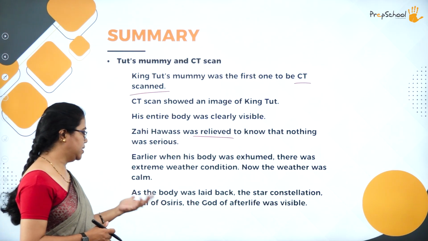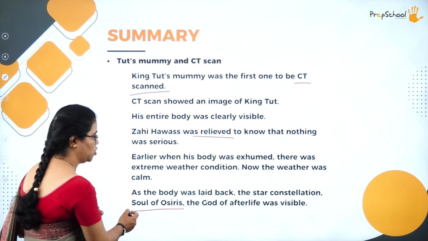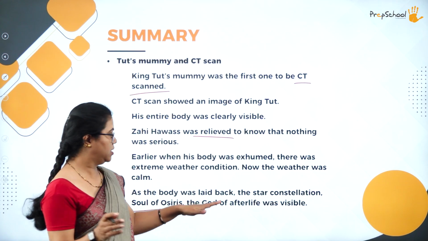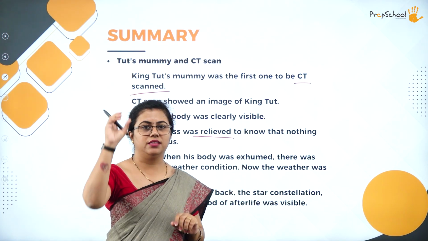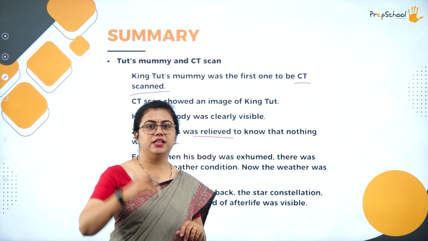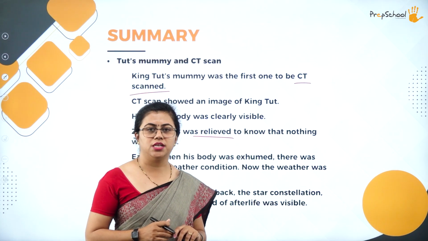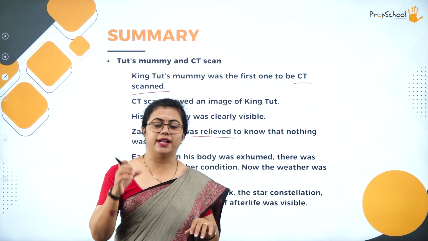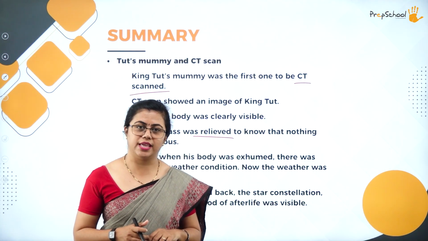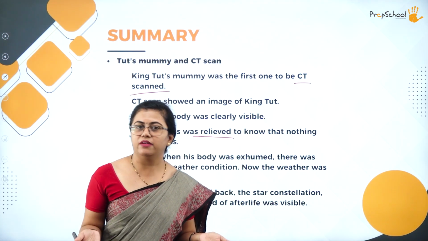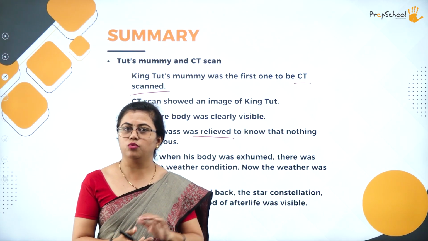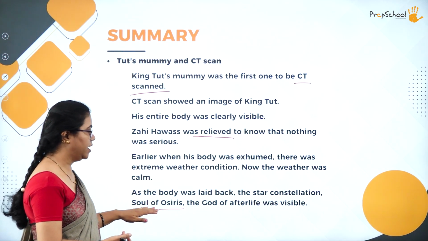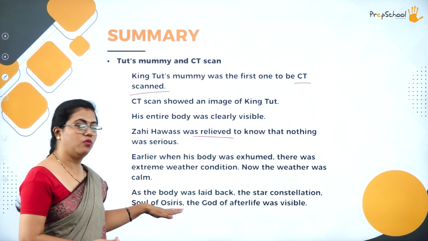At that time, the Soul of Osiris, which is a constellation, with one star seen above the tomb of King Tut. It was believed that the god was watching all the kings, and had a watch on King Tut also. Since the weather was calm, it was more or less as if the god was watching.